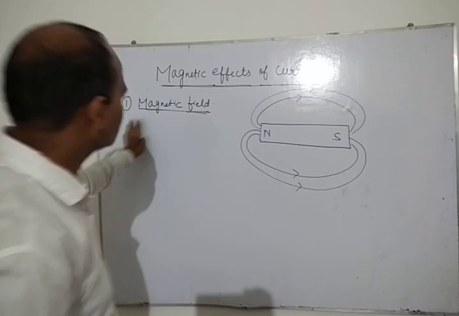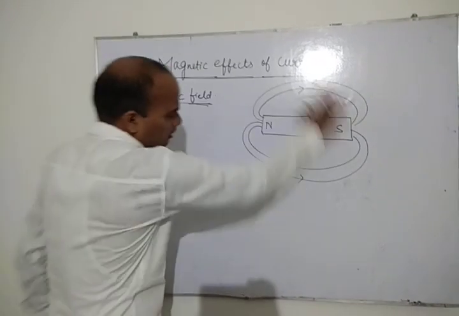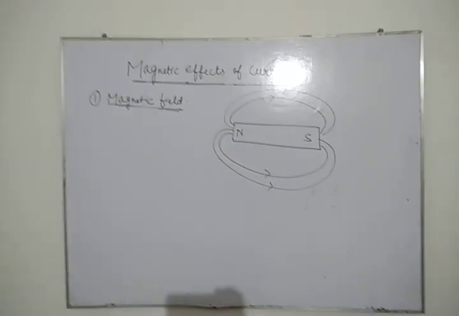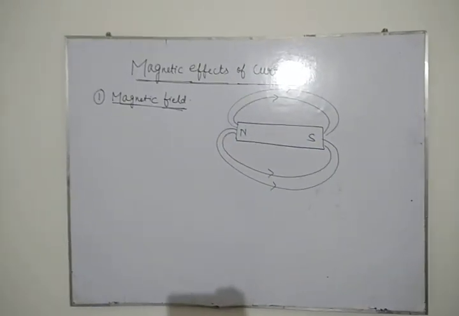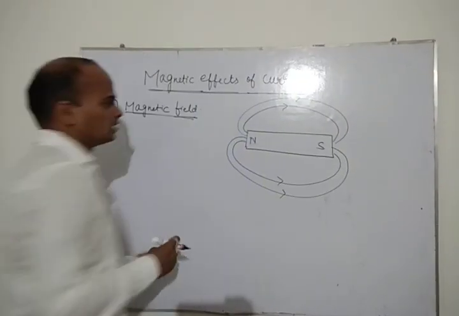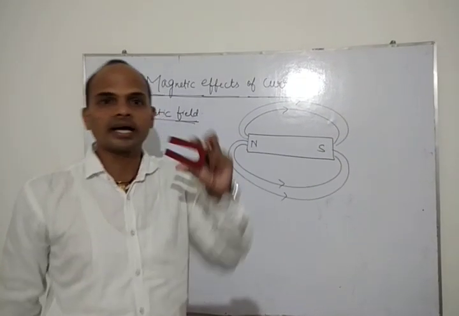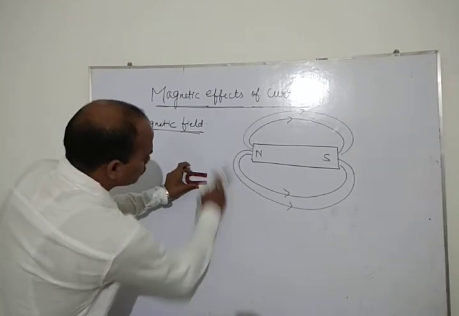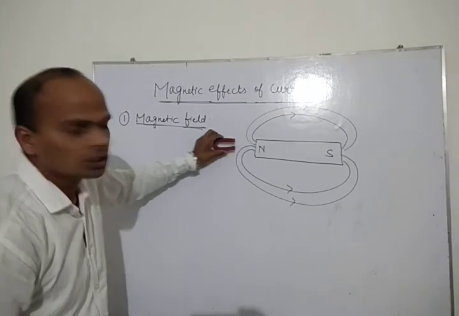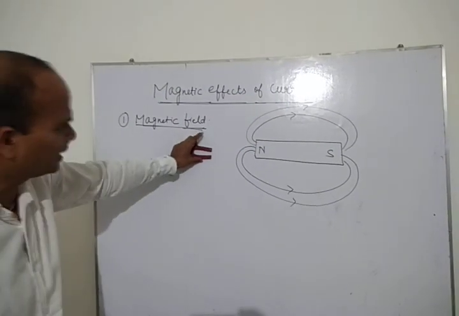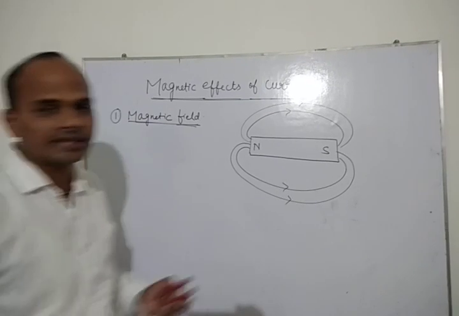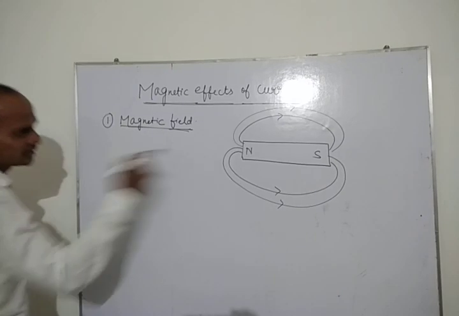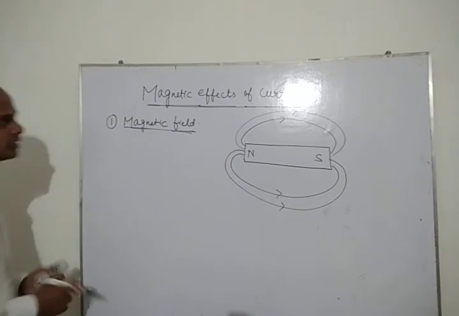So student, first of all you have seen what is magnetic field. The field around the magnet is said to be magnetic field. Now we will discuss many things. This is one of the horseshoe magnets. You are seeing this is U shape. If you put it here, it will also start creating some field around it. Any magnet you keep here, some field is created around it and that field is said to be magnetic field.